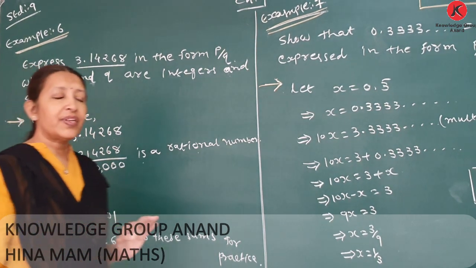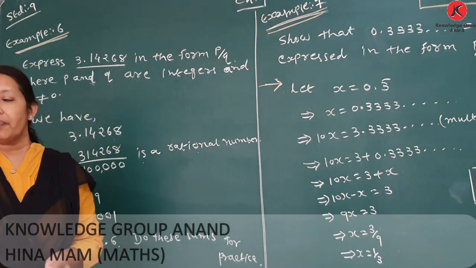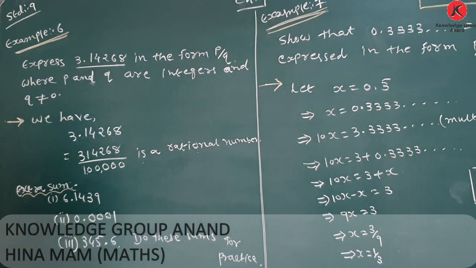In the previous lecture, we learned about terminating and non-terminating numbers. Which number is called a terminating number? The number whose remainder becomes 0 is called a terminating number. If the remainder never becomes 0 and the digits repeat on and on, then it is a non-terminating repeating number.